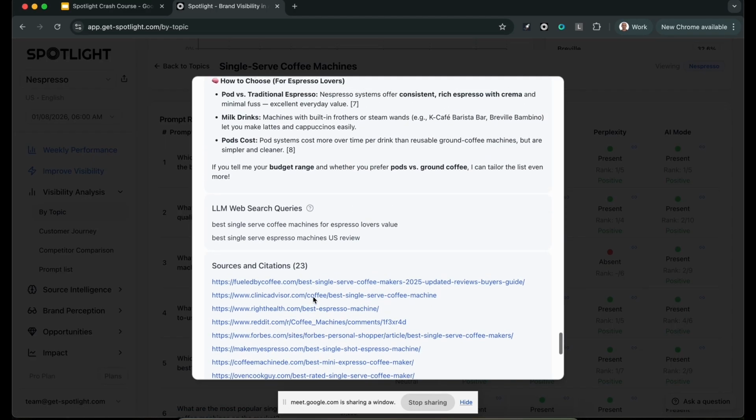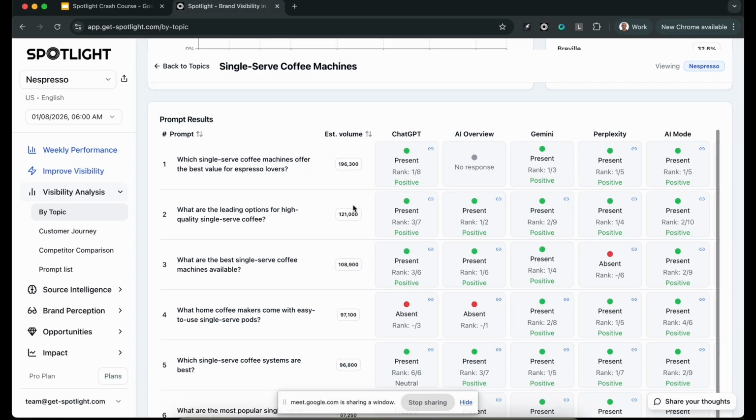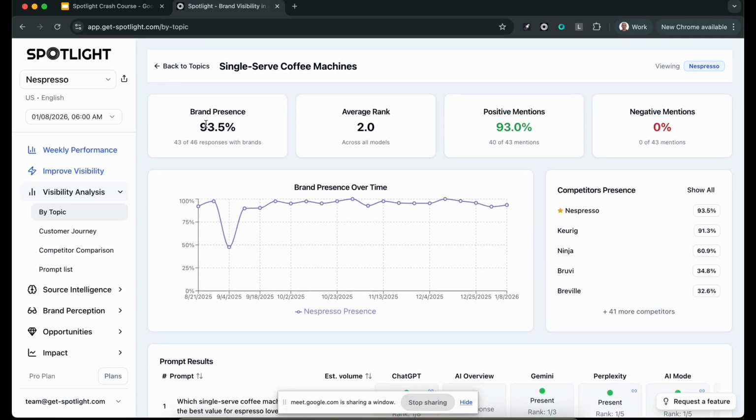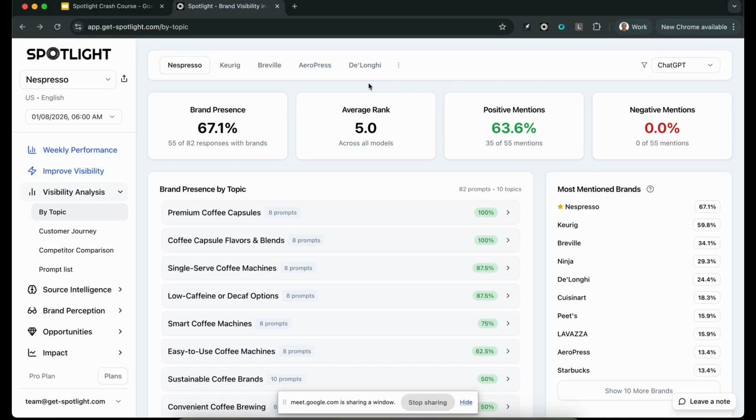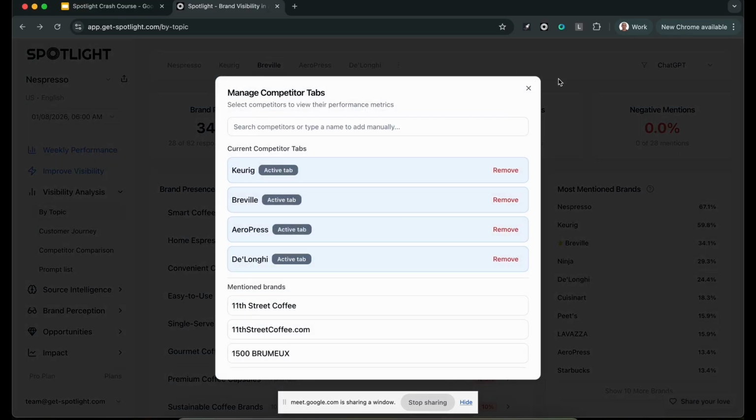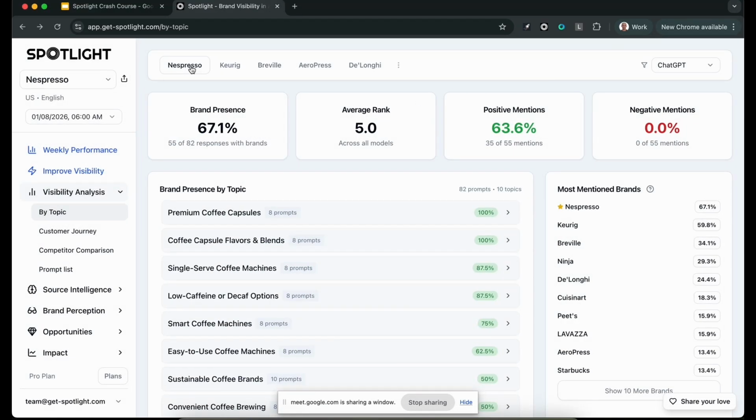And most importantly, this is new: we're also pulling out all of the search queries that the models used in order to find those citations and data sources. This is the game changer that we're going to be using a lot now. We have this data per topic. We see the presence, the average rank, and the sentiment analysis. We see the other brands appearing in the responses. We see this data per model, and we can see all this data in the eyes of other brands. We can add and remove brands to see how they're appearing and performing.